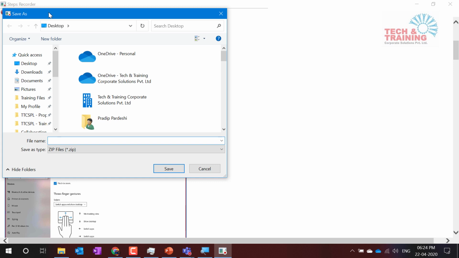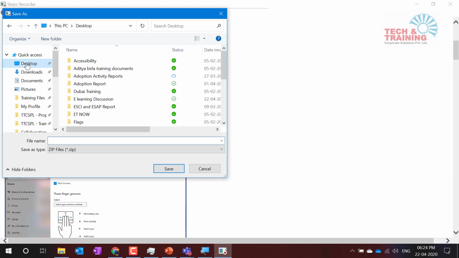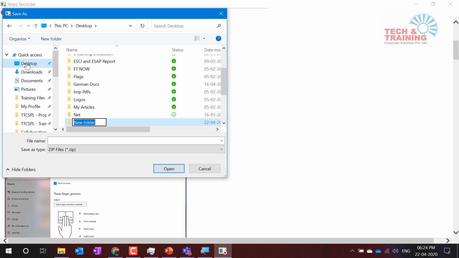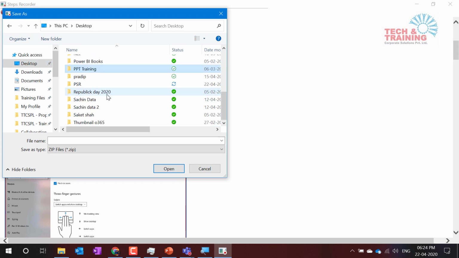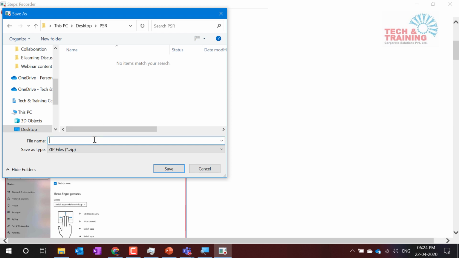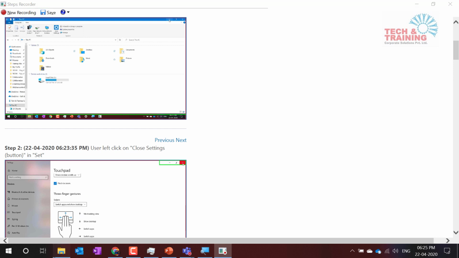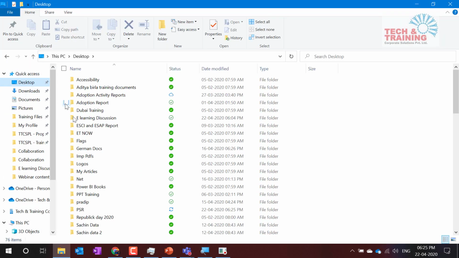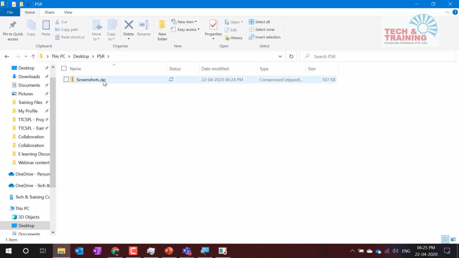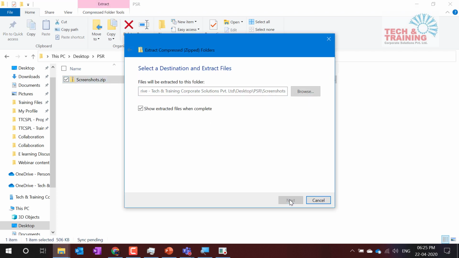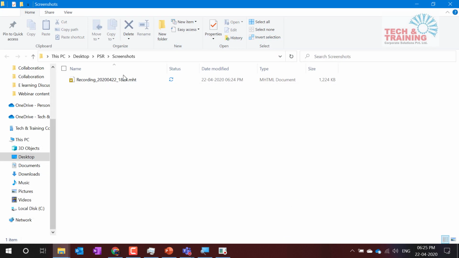I go to save and create a desktop folder, name it PSR, and save it. I go to PSR and name it screenshots. Now I go back to my desktop where the screenshots are saved, and here I will unzip this folder. When I unzip it, you get this MHT file, right? The problem with this MHT file is that it is nothing but a web page like this.